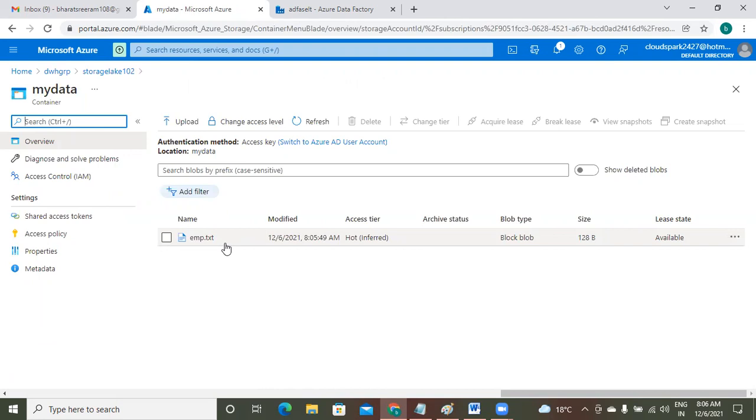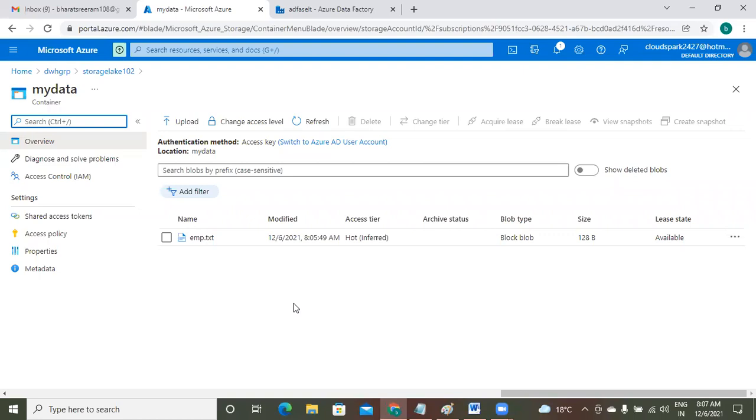organizations will be using multiple data lake accounts. Generally, one data lake for different departments or for different regions of their businesses, they may use different data lakes. And one more technical reason is for backup, they may maintain one more data lake. Or else all the raw data they will keep in one data lake, transformed data they will keep in another data lake. Got it? So based on their use cases, they will be maintaining multiple storage accounts.